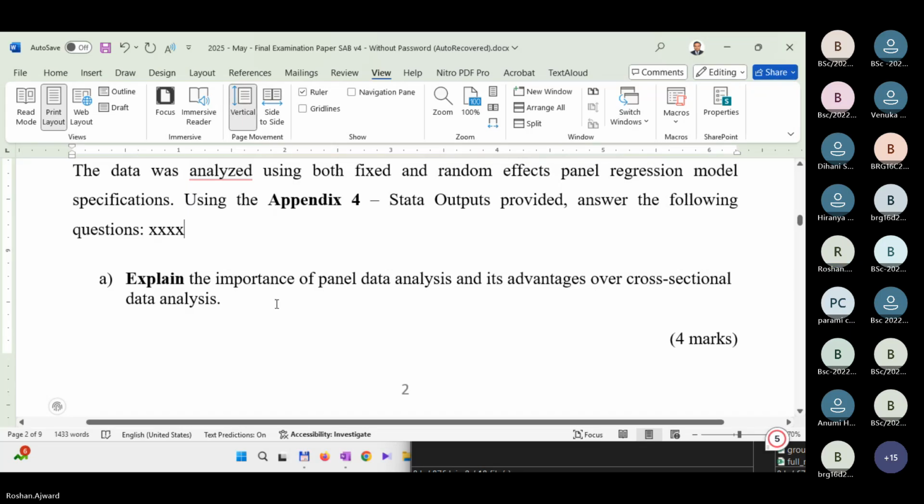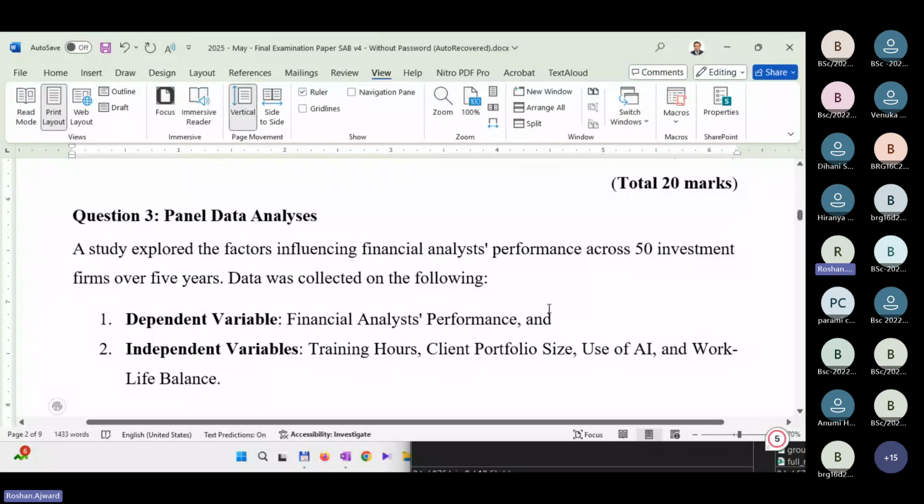Now, in the normal regression, if you put all these 250 observations, it will consider them as separate 250 analysts. But are they actually 250 analysts? No, it's actually 50 investment firms over 5 years, right?